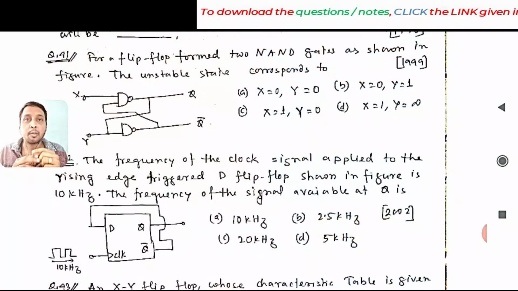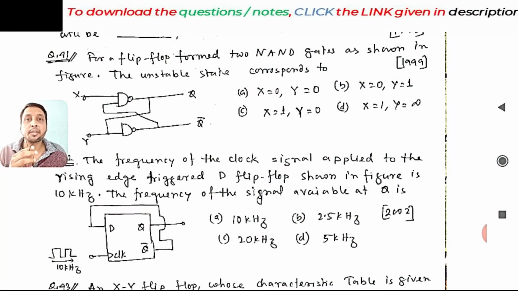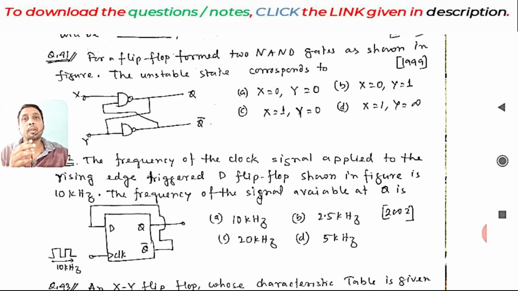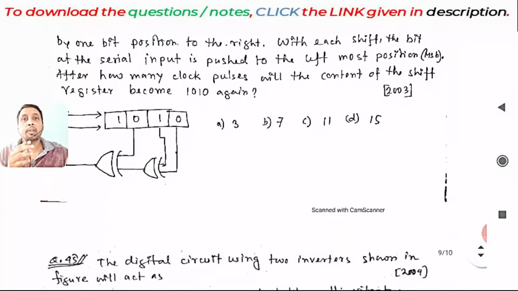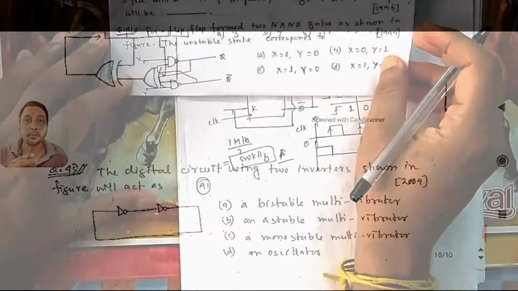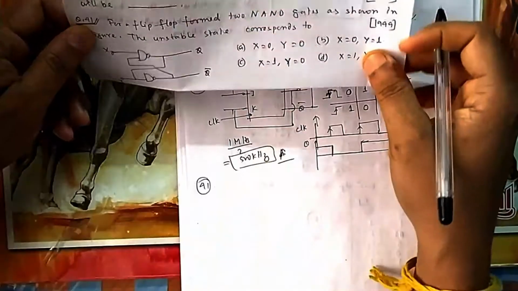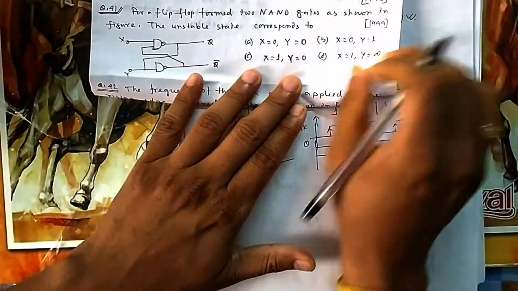Okay students, I welcome you all to this new lecture on GATE Digital Electronics series. So today we will be solving 5 questions, from question number 41 to question number 45. Okay, then let's try to solve these questions. We come to 41. For a flip-flop formed of two NAND gates as shown in the figure, the unstable state corresponding.